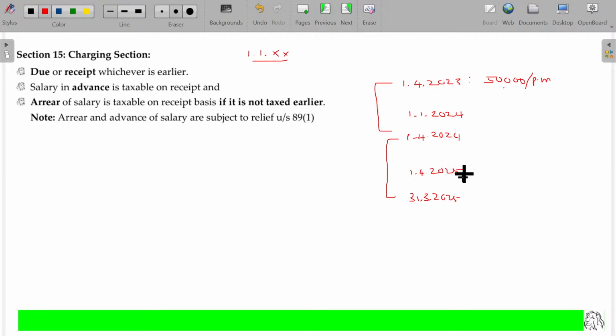1/4/2025 came. Up to that period, the salary was only 50,000. Now they will go for arguing. Sir, what happened? No increment for the past 2 years. Okay, now I'll finalize. For this period, you are getting a salary of 50,000 per month for 12 months, which is 6 lakhs.